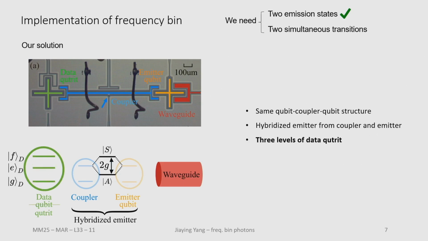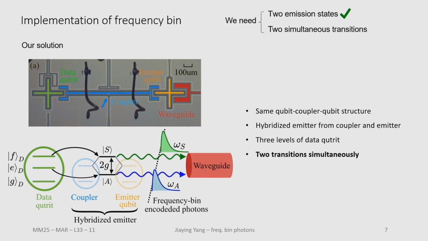And then we take into consideration the three lowest levels of the data qubit, treating it as a qutrit, so that we can apply the two transitions that I mentioned before simultaneously, and we also fulfill the second condition that we need.